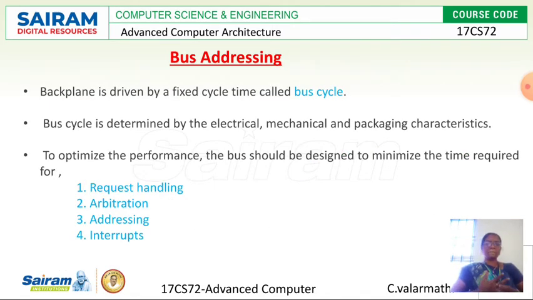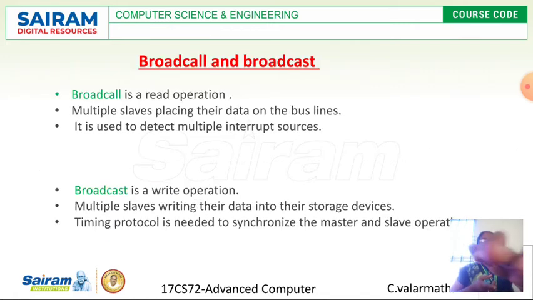When you take the backplane specification, it operates on a fixed clock cycle, a fixed bus cycle time. Okay, so there are some performance measures. What are those? The first one is request handling, arbitration, addressing and interrupts. To optimize performance, the system should be designed to minimize the time required for request handling, arbitration, addressing and interrupts, right?